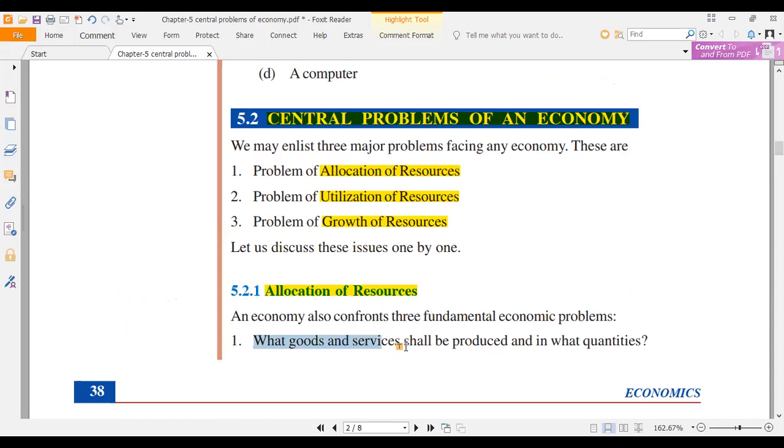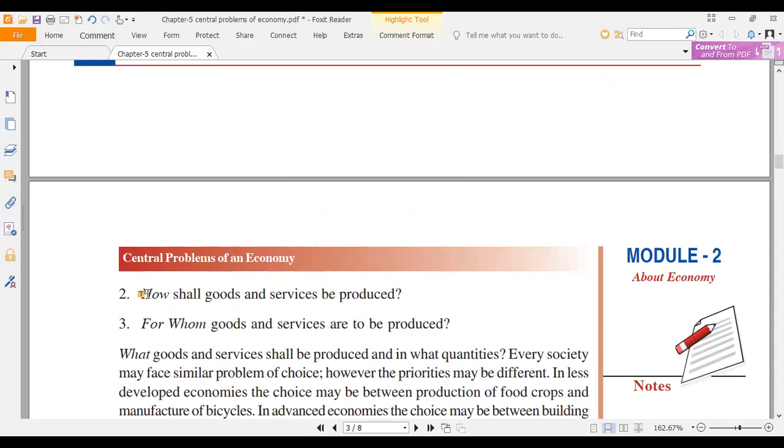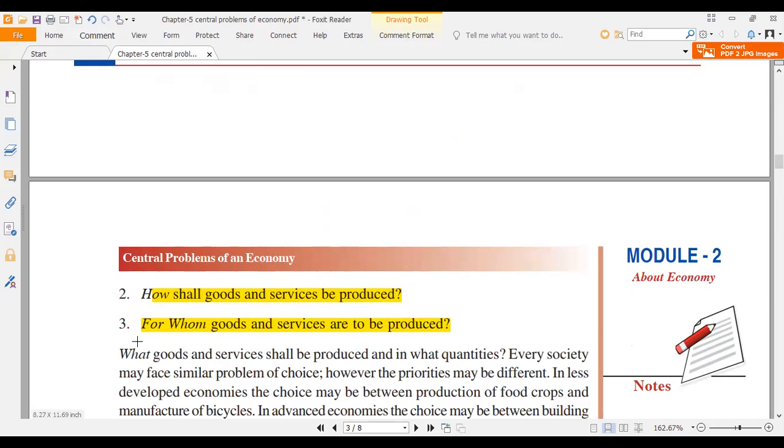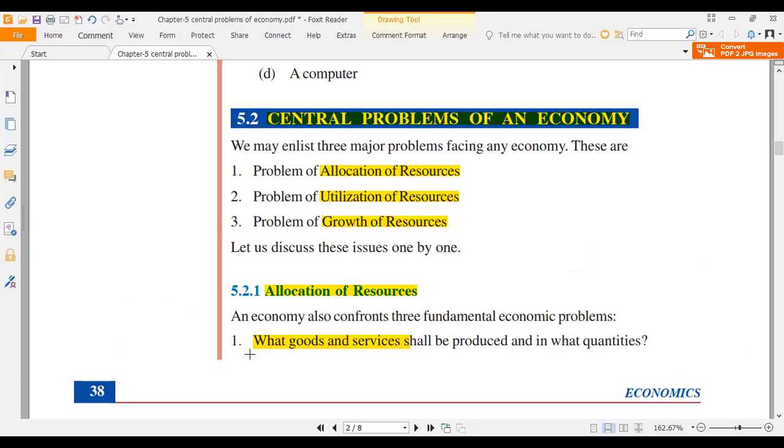What goods to produce, how to produce them, and for whom to produce these goods. What, how, and for whom. Do you understand? What are the important words here? For whom to produce the goods, how to produce the goods, and what goods to produce.